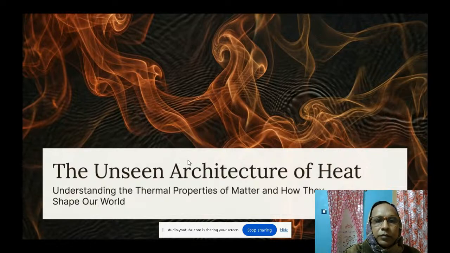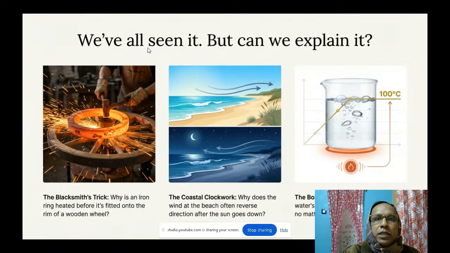We have all seen these, but can you explain them? The blacksmith trick: why is an iron ring heated before it's fitted onto the rim of a wooden wheel? Why do we do this? These are some of the questions we are asking before going into the chapter. Next is the coastal clockwork: why does the wind at the beach often reverse direction after the sun goes down? These are a few questions we deal with in heat and temperature.